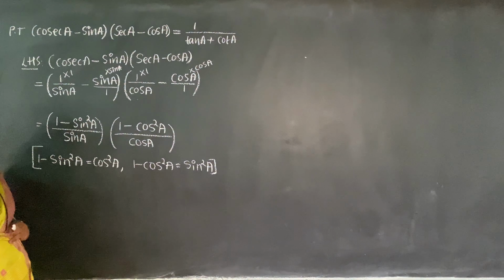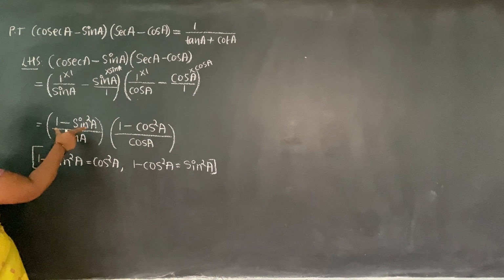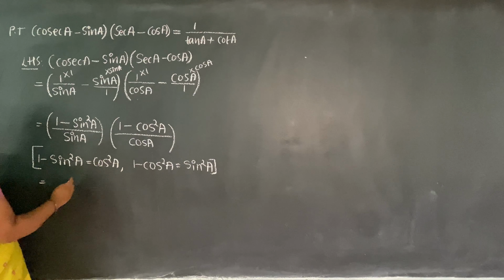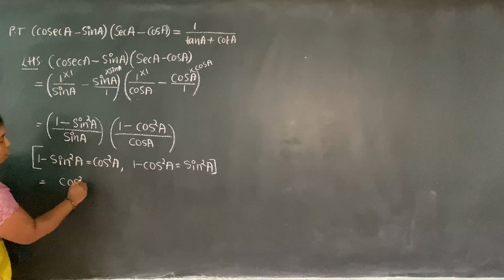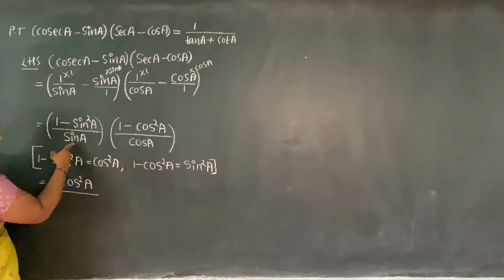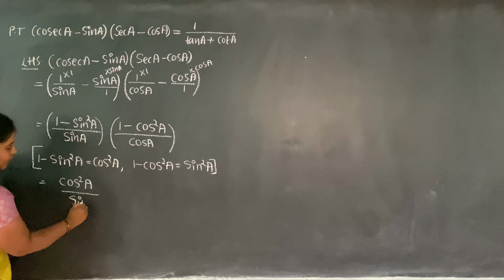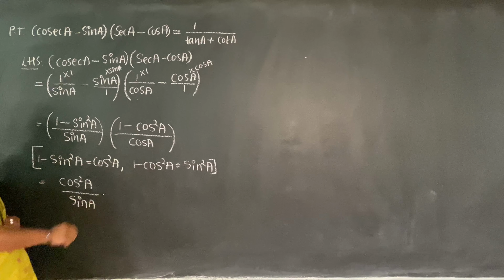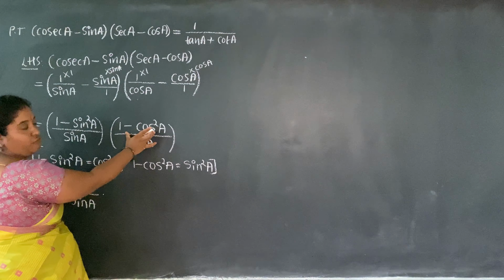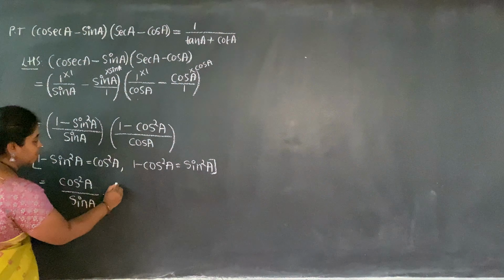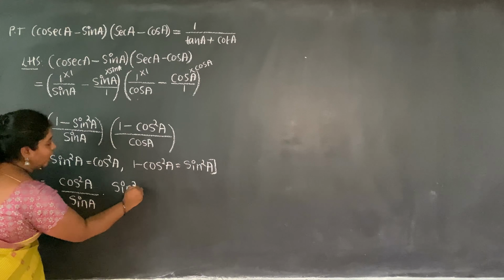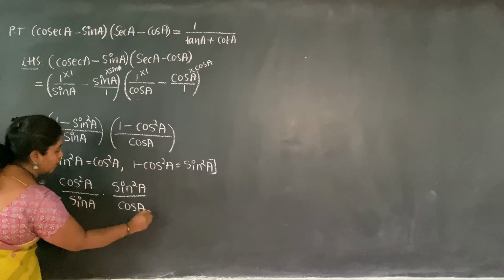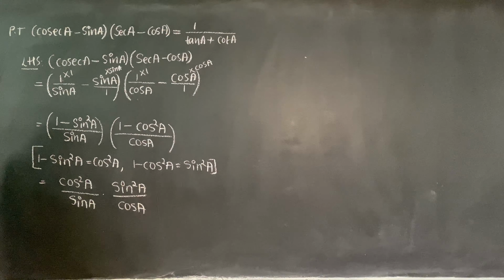Let me substitute the values. Instead of 1 minus sine square A, I'm going to put cos square A. So I'll be having cos square A divided by sine A. Okay, cos square A divided by sine A. Instead of 1 minus cos square A, I'll be writing sine square A divided by cos A. Sine square A divided by cos A.